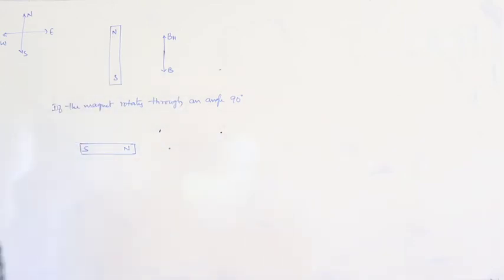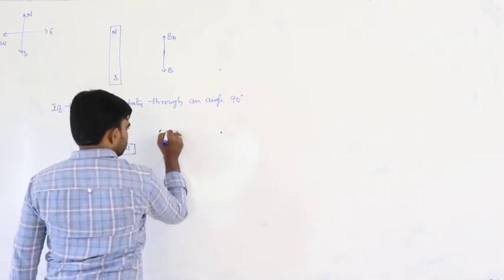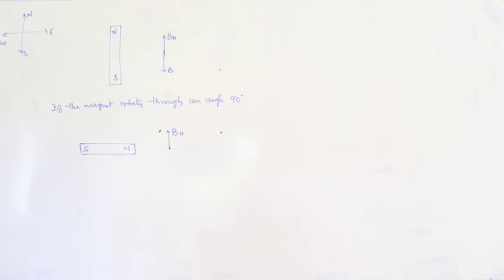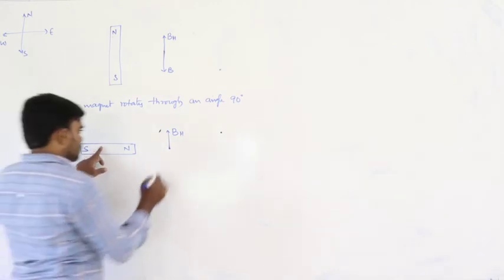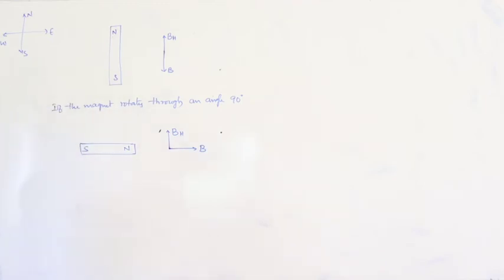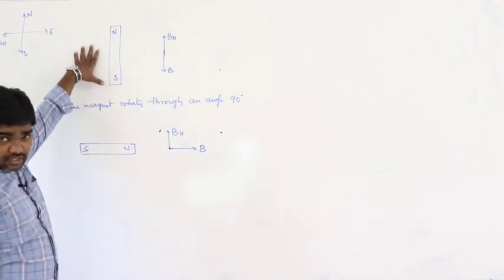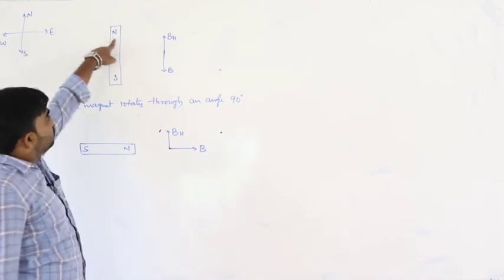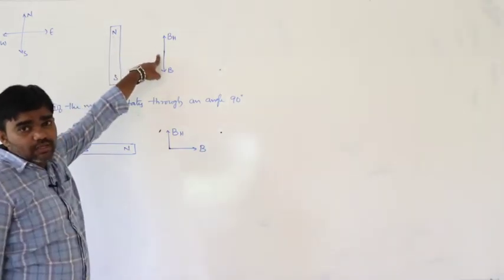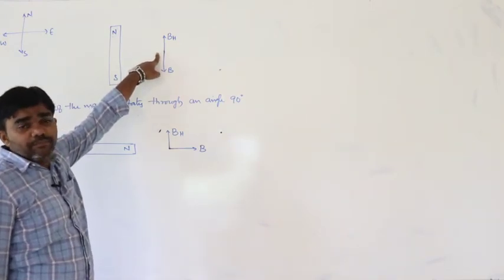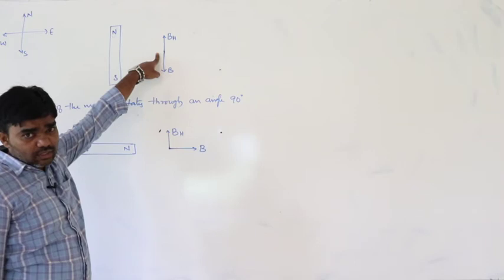This is the direction of BH, and due to this the magnetic field is in this direction B. This is the initial situation. The north pole of the magnet is pointing towards geographic north. The null points must be formed on the equatorial line.